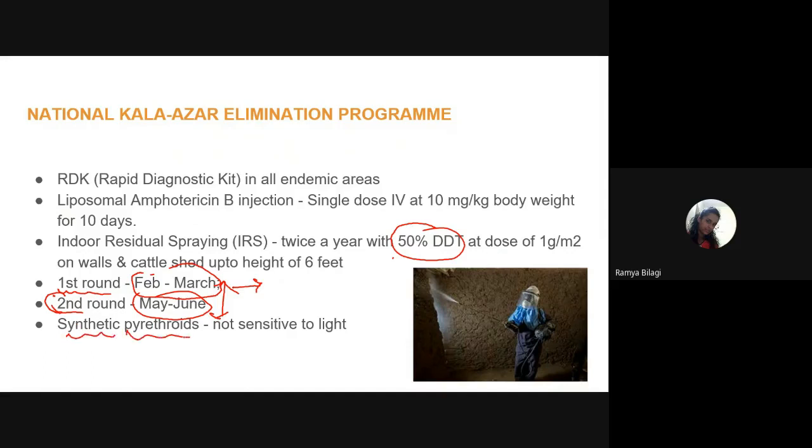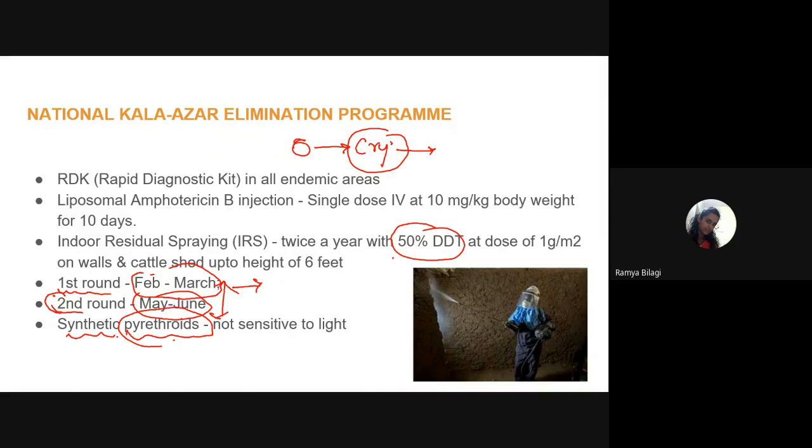Synthetic pyrethroids. So what is this pyrethroid? We have organic pyrethroids, right? From the chrysanthemum flower, the pyrethroid has been derived. They are highly sensitive to light, the organic compound which we derive from the flower. If you expose it, it won't last for a long time.